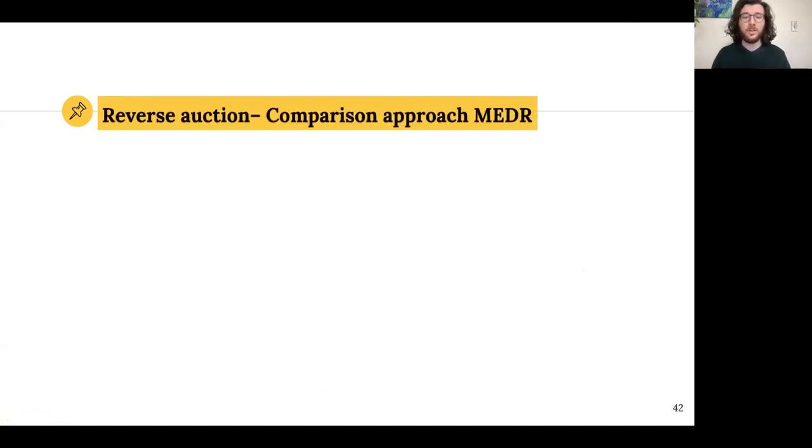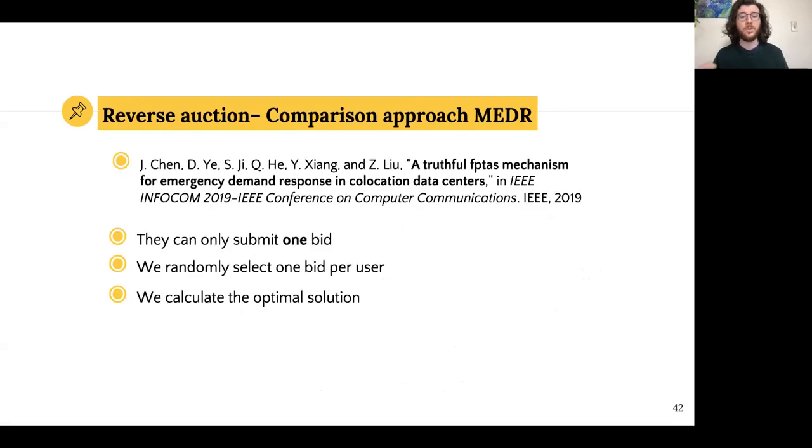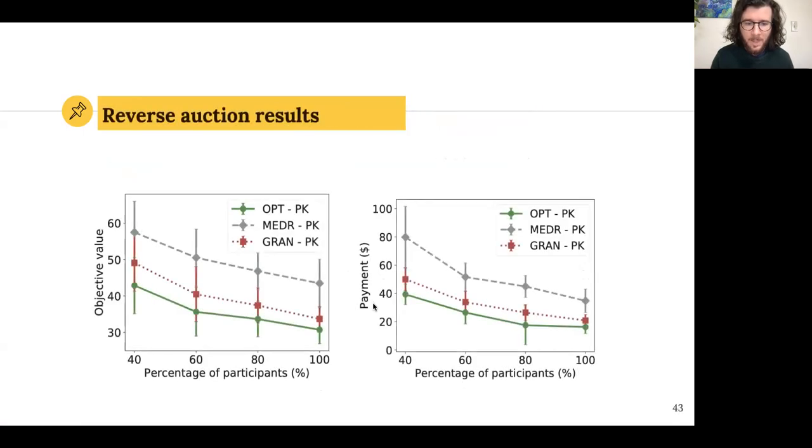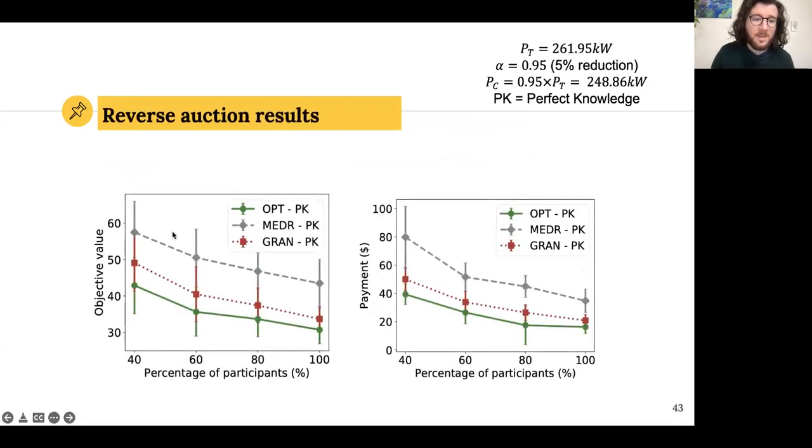Let's look at the reverse auction results. We also use a comparison approach that was published in Infocom. The difference with our approach is that they only submit one bid. And so we randomly select one bid per user, but we calculate the optimal solution for this approach. And so as we can see here, we have on the left side the objective value and on the right side the payment.